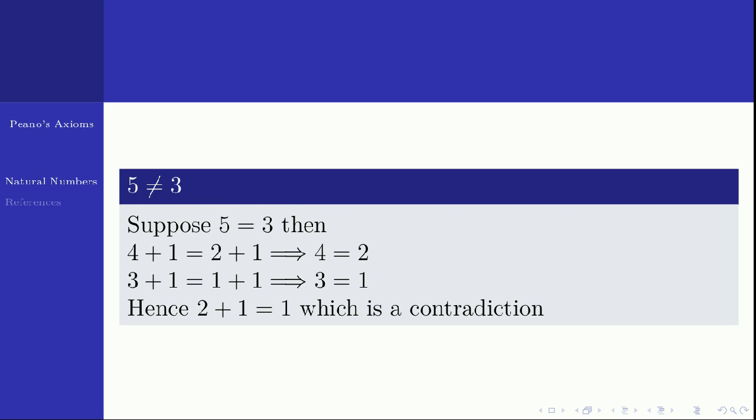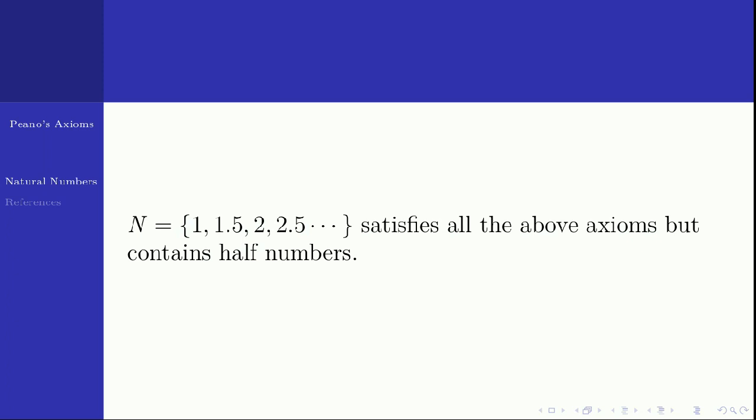Do you believe that with these 4 axioms you can construct all natural numbers? Let us see. Look into this collection: 1, 1.5, 2, 2.5, etc. This collection satisfies all the 4 axioms. You can verify. 1 belongs to this collection. If n belongs to this collection, n plus 1 also belongs to this collection. There is no number in this collection whose successor is 1, and different numbers will have different successors.